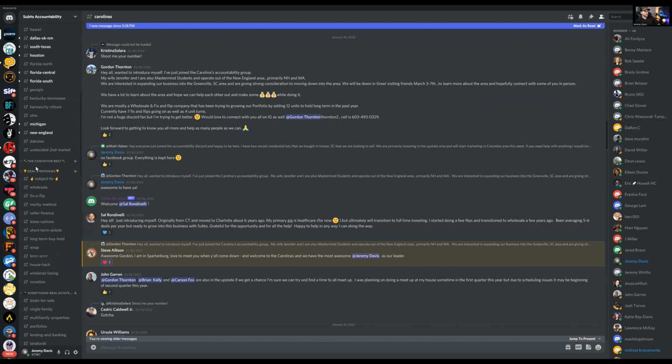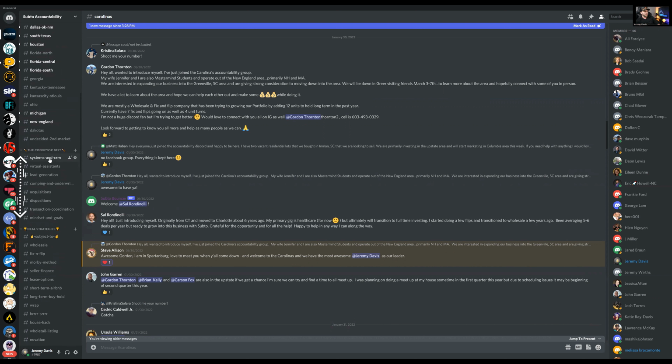Then new things we've added on is going to be the conveyor belt. So here we can talk about systems and CRM, virtual assistants, lead generation, comping and underwriting, acquisitions, dispositions, transaction coordination, and mindset and goals. Everything that you need to set up and get a deal under your belt is going to be under this conveyor belt.